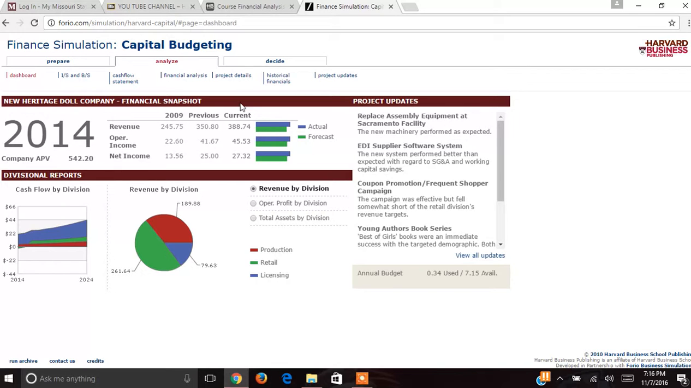Also on the screen, you see a financial snapshot and divisional reports of my company. As of 2009, our revenue was 245.75. Through my investments, I was able to make this into 388.74. The operating income for 2009 was 22.6, while currently it is 45.53. The net income was 13.56 in 2009, and currently it is 27.32.